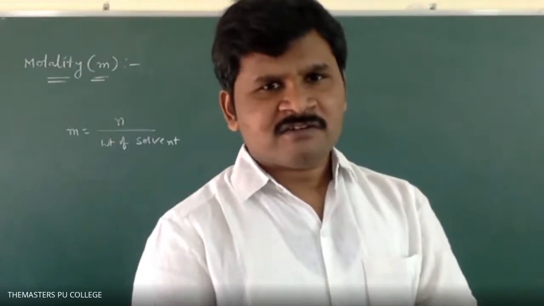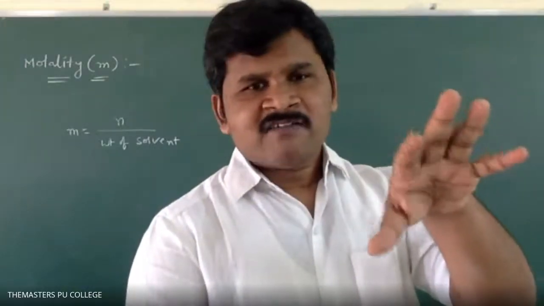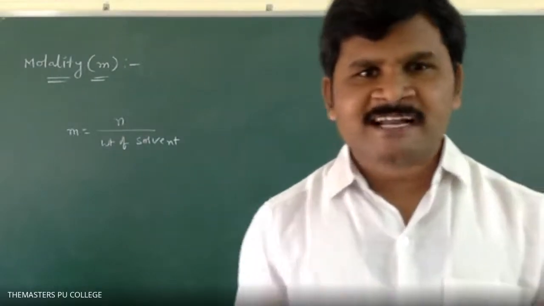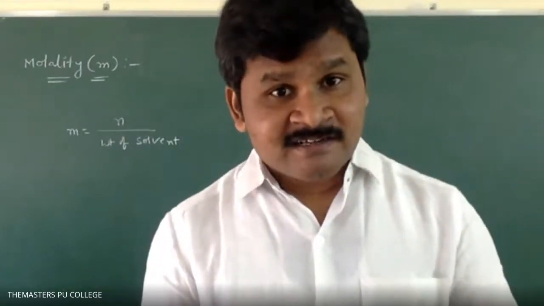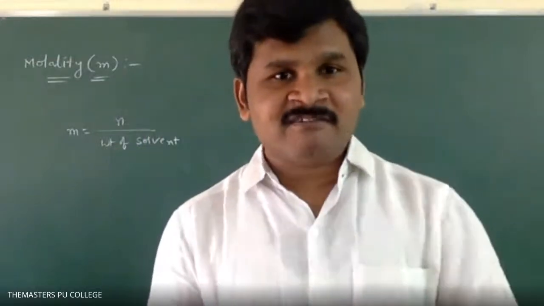Sir, half liter of solvent and half liter of solute. Then what will be the solution? What substance is that? We have to say salt, acetic acid, benzoic acid, benzene, we have to ask.